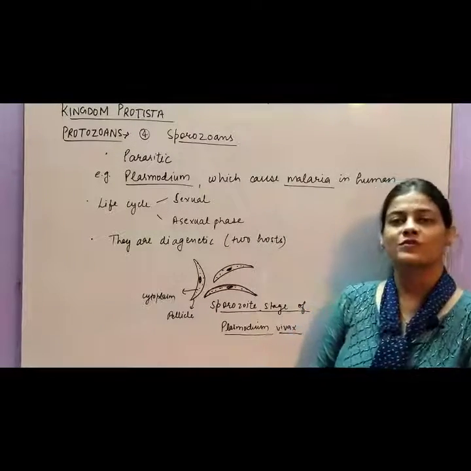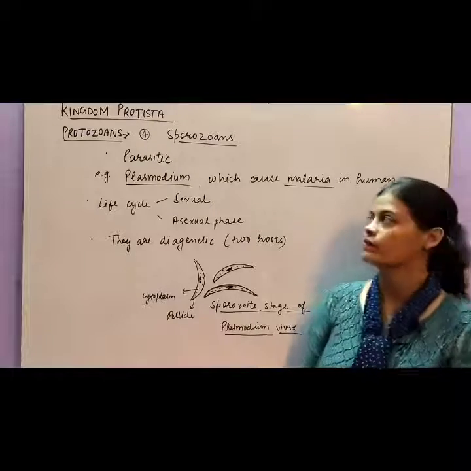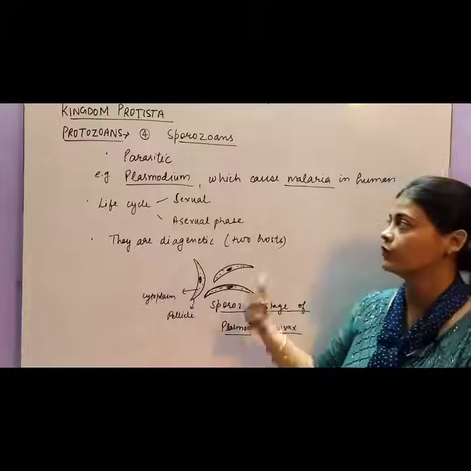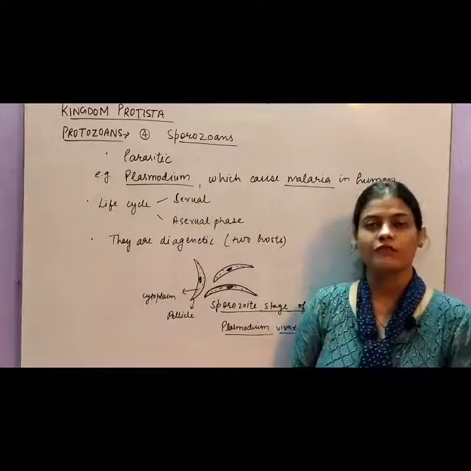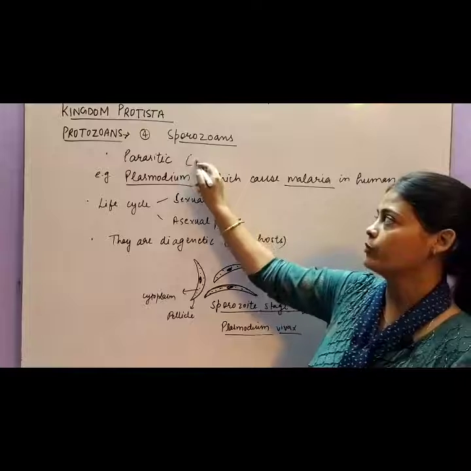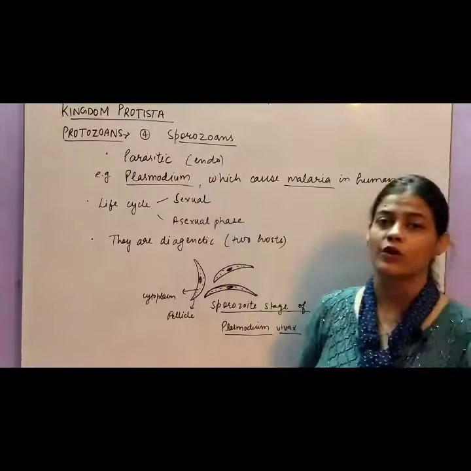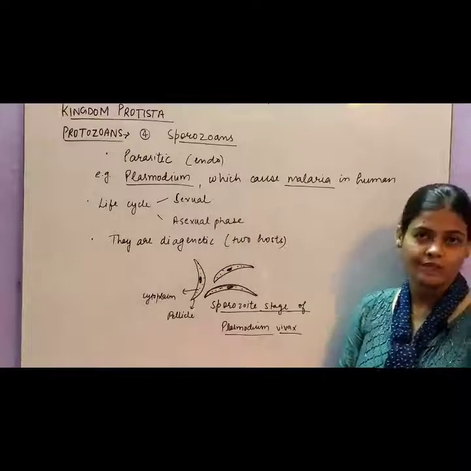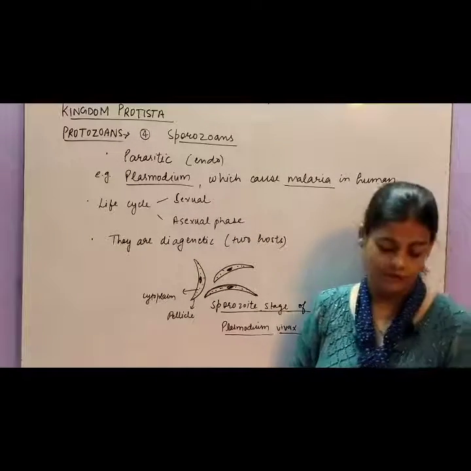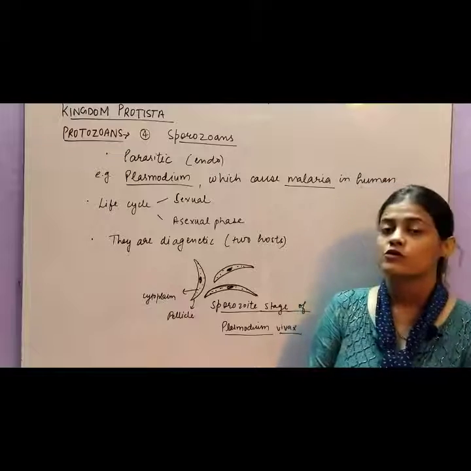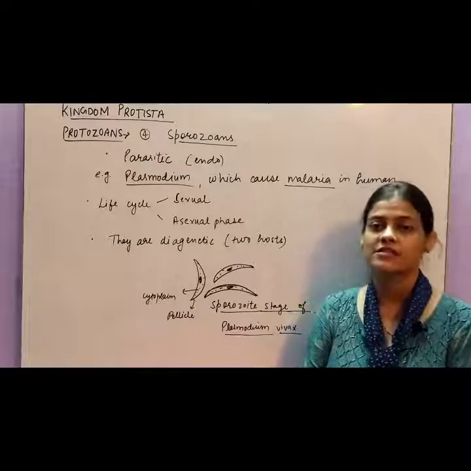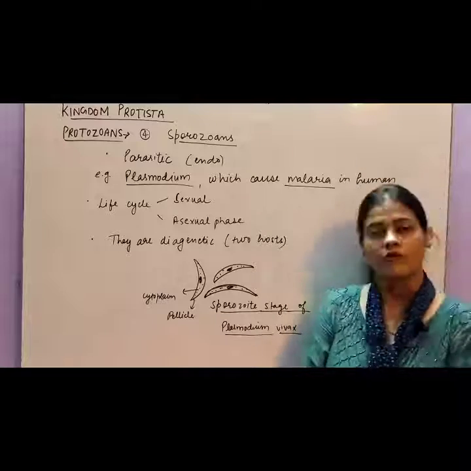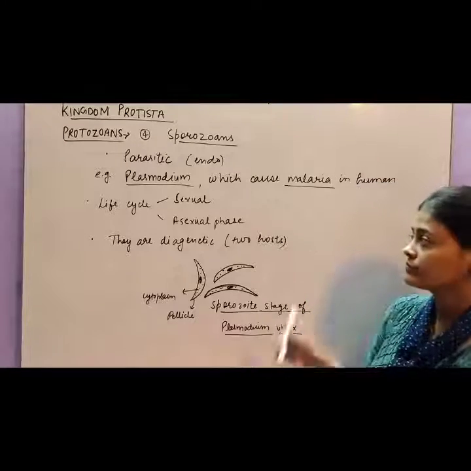So the next category of protozoan is sporozoans. Why are they called sporozoans? Because there is a stage in this which is called sporozoite. I will show you. They have a parasitic mode of nutrition, and basically they are endoparasites, meaning they live inside the body of another organism. The most common example is Plasmodium, which causes malaria in humans. This is the most common malarial parasite, which is a sporozoan of kingdom Protista.